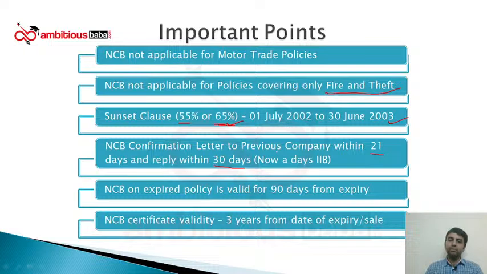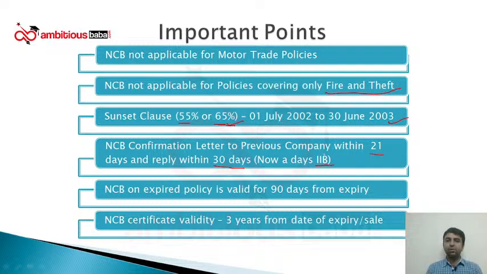So the previous company is obliged to reply to this letter within 30 days. After they receive the letter, they have to reply within 30 days. And if there is no written confirmation from the previous insurer within 30 days, then the NCB, which is assumed on a declaration basis, stands confirmed.